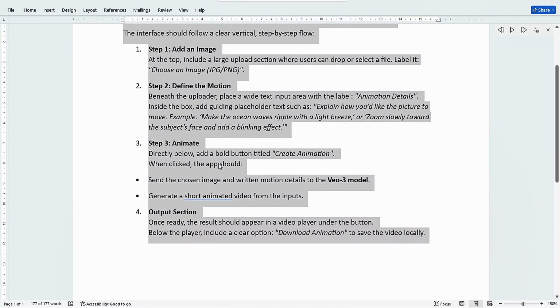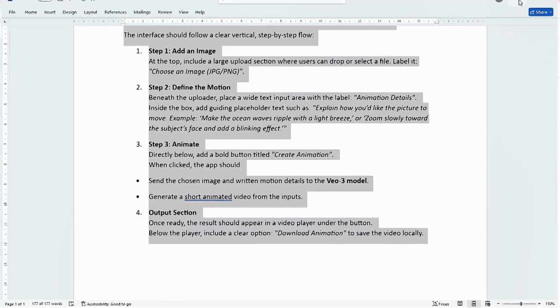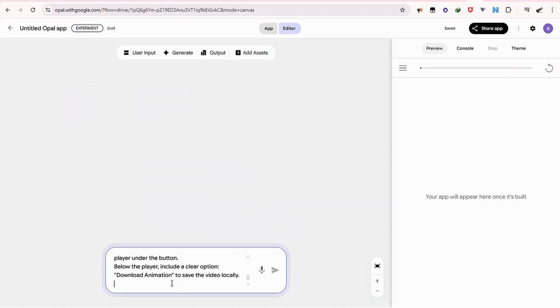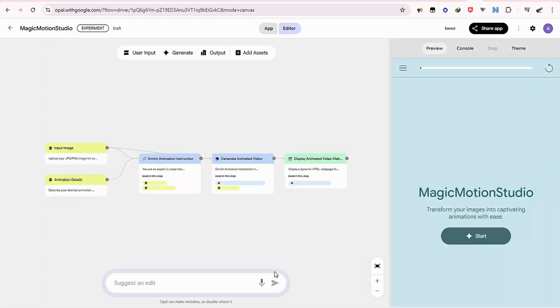If you want, this prompt will be available in the video description. It will take you to my Telegram where you have access to this prompt in case you want to work with it. So I'm going to come here and paste my prompt using Ctrl V on the keyboard, and I'm going to say go or enter. Let's give it some time to build.